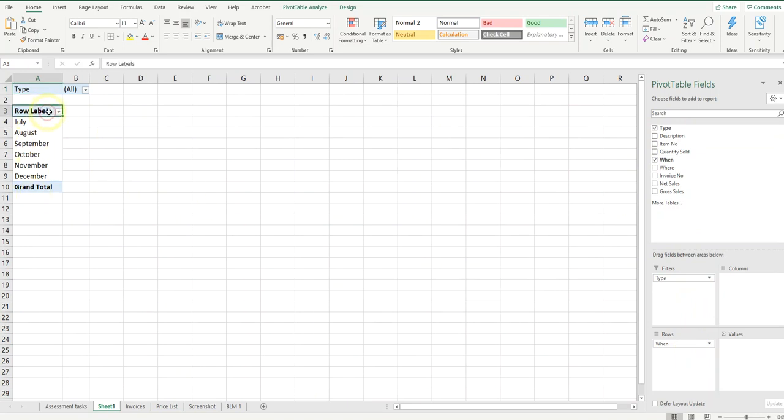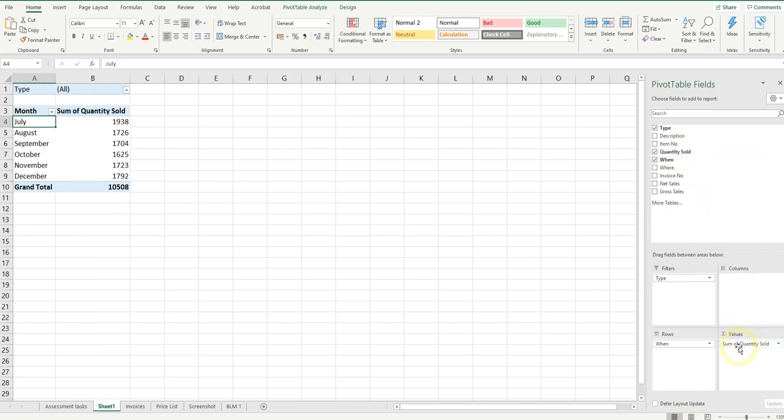Let's just tidy that up. Call that month, just a little bit neater. You could do it as columns as well, that's fine. And then finally I'm looking at how many were sold, so I'm going to use quantity sold in my values field and make sure it's the sum of quantities sold. And yes, there it is, sum of quantities sold.